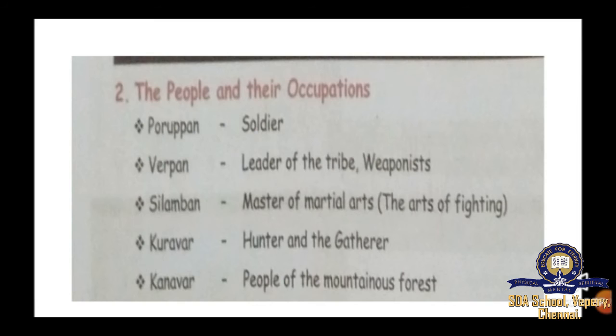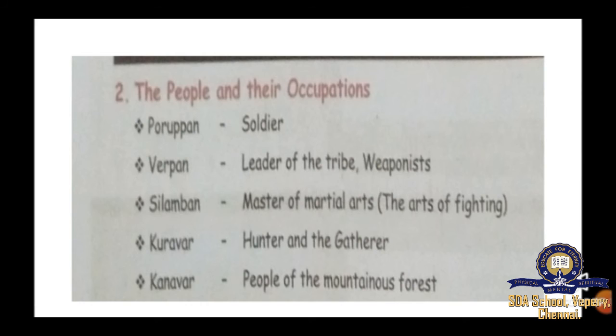And next one is the people and their occupations. The people and their occupations of Kurunji land are, first one is Poruppan. What do you mean by Poruppan? Soldier. A soldier is known as Poruppan. And Verpan. So what does it mean? Leader of the tribe. Weaponist. So he uses various weapons. Okay. So he is known as Verpan.